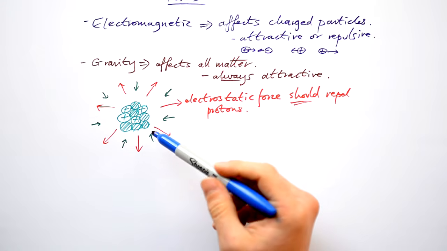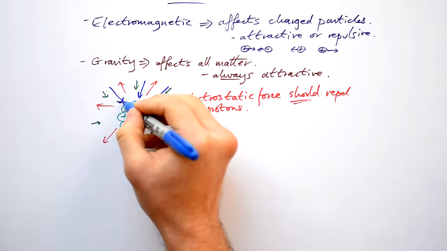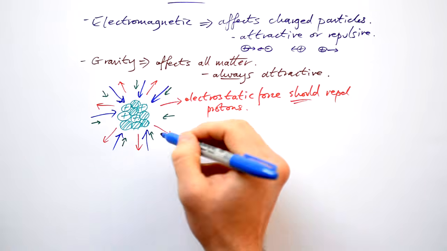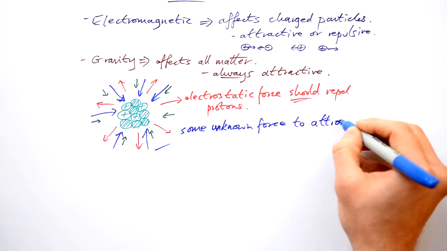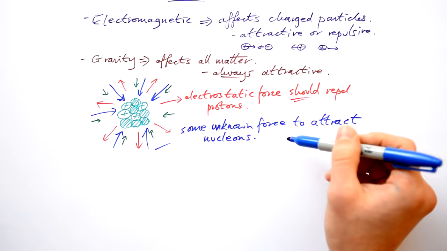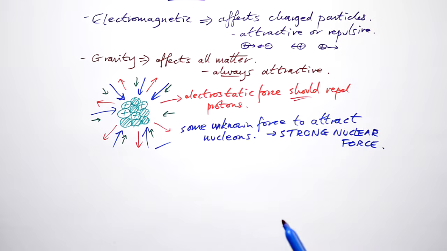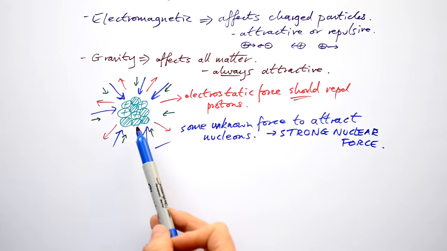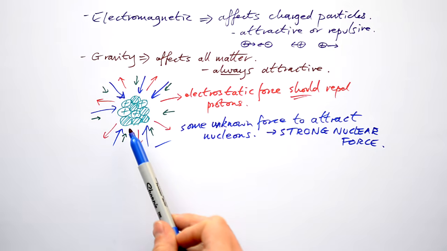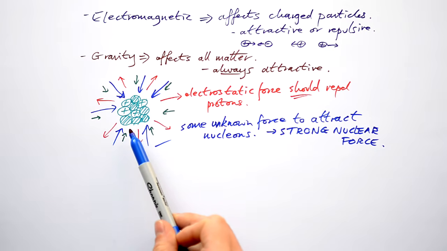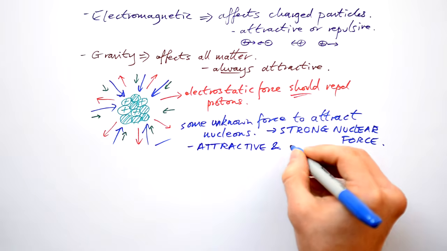But that isn't due to gravity. So there has to be another force keeping nucleons together inside of a nucleus. Some unknown force that attracts nucleons together. And this has to be pretty strong, so we do call it the strong nuclear force. But here's the thing, the nucleus also doesn't implode. So whatever force we have here, it stands to reason that it has to attract nucleons together, but once they get too close together, then it stops bringing them closer. So we say it's attractive and repulsive.